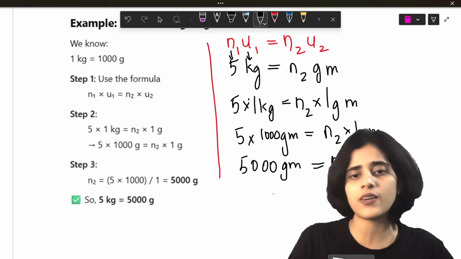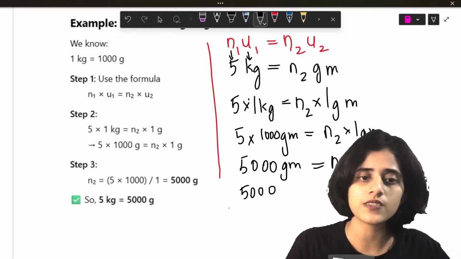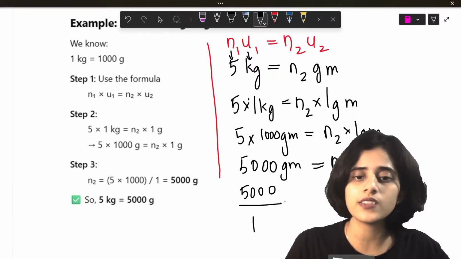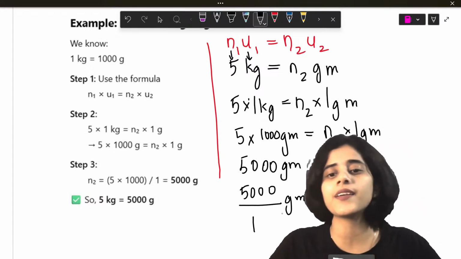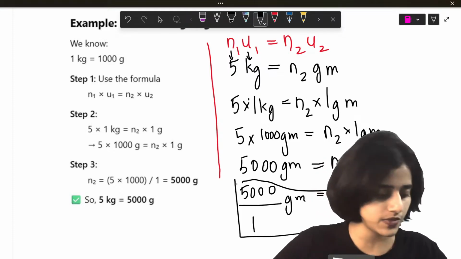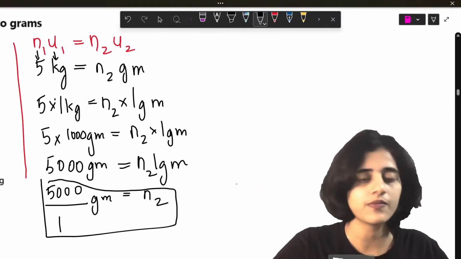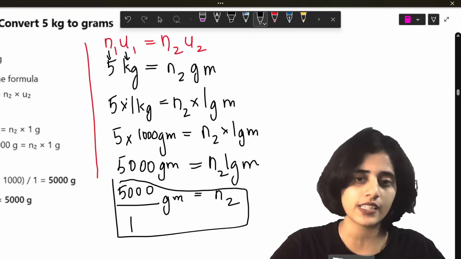What I can do is 5000 divided by 1 gram is equal to N2. So N2 is basically 5000 grams. Is this confusing? We will do one more question like this.